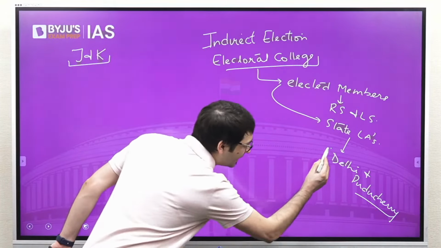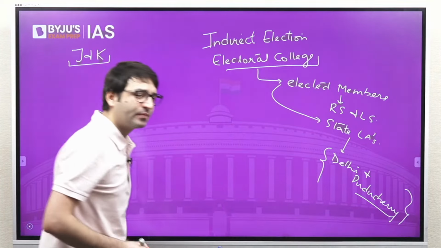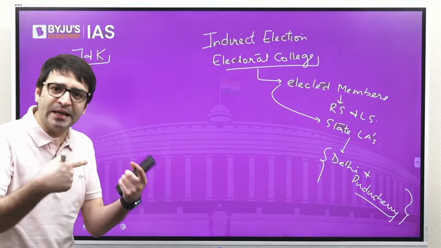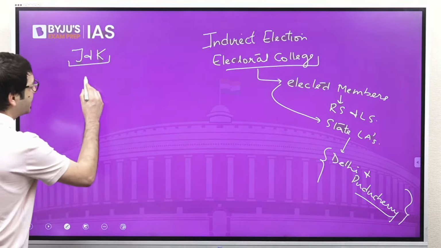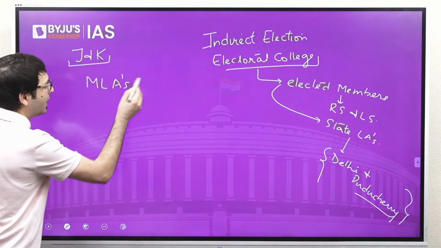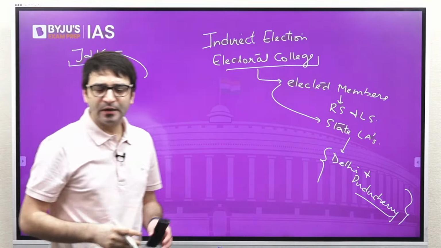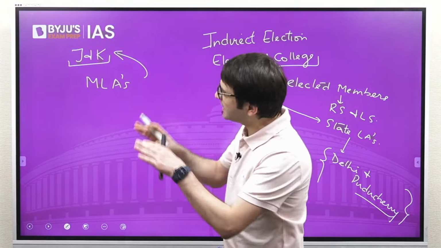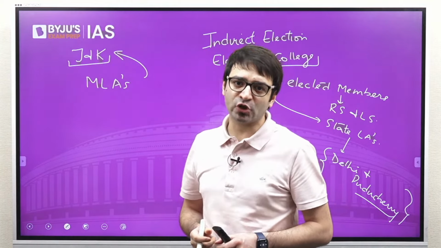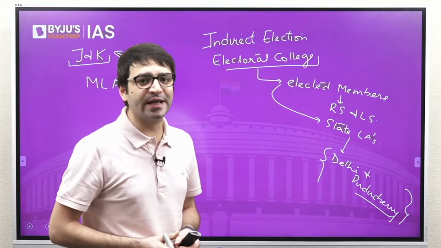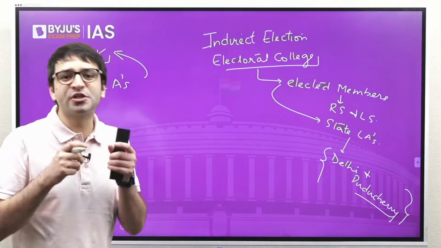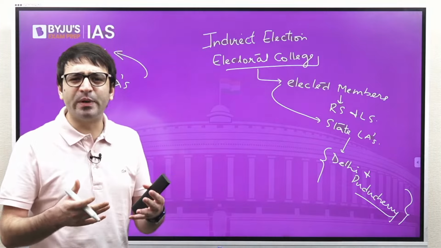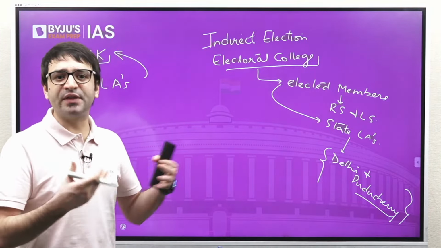But if the elected MLAs of Delhi and Puducherry are going to participate in the election of the President of India, what about the MLAs of Jammu and Kashmir Legislative Assembly? We will also discuss today the delimitation exercise, which has now been completed for the Union Territory of Jammu and Kashmir. And in all likelihood, there shall be elections to the Legislative Assembly of Jammu and Kashmir very soon.